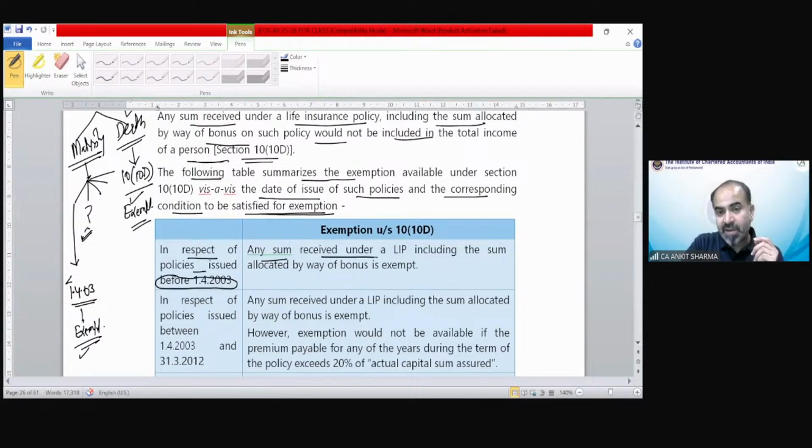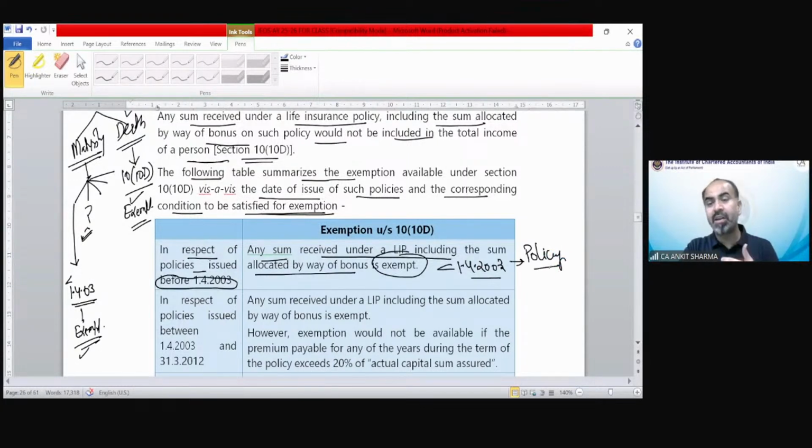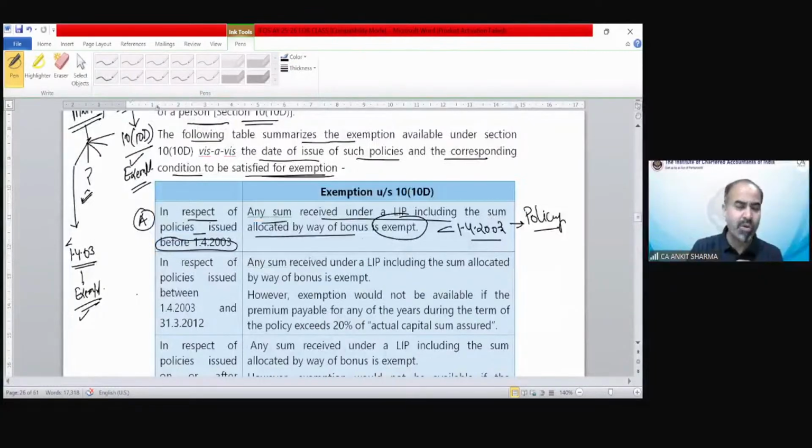If the sum received under a LIP, including the sum allocated by way of bonus, is exempted. When is it going to be exempted? If it is before 1st April 2003. If the policy is issued, okay, not the payment received. The payment might be received in previous year 24-25 against a policy that has been issued before 1st April 2003. In that situation, the payment received is going to be exempted. There is no provision which is going to tax it. So it is very simple. This is the A category, the first case, the A kind of policy.